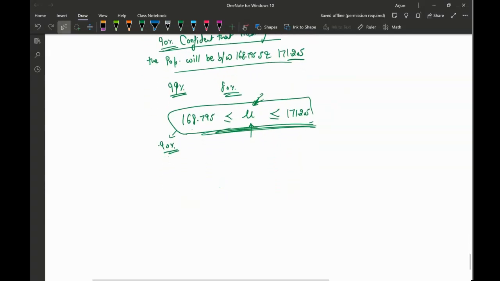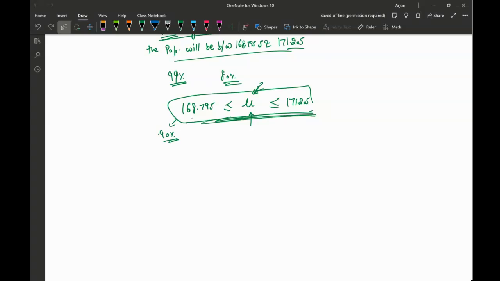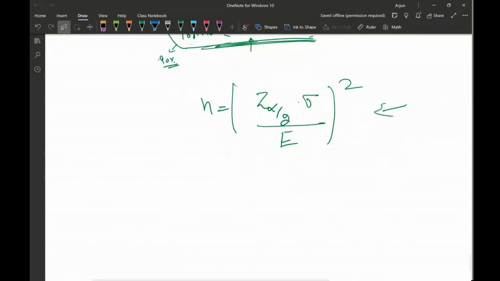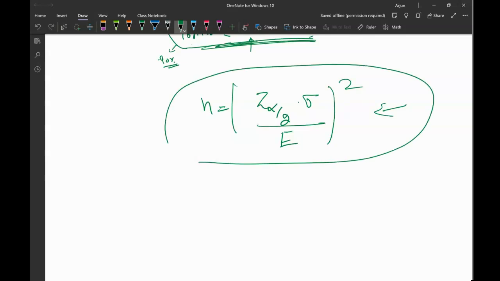One more thing I wanted to talk about before I leave. You will find some questions on calculating the sample size. Sample size can be calculated as n equal to z alpha over 2 times sigma, divided by the margin of error, all squared. Sometimes you will be asked what the sample size should be if the other parameters and the margin of error are given.